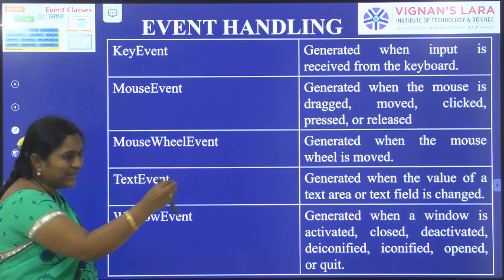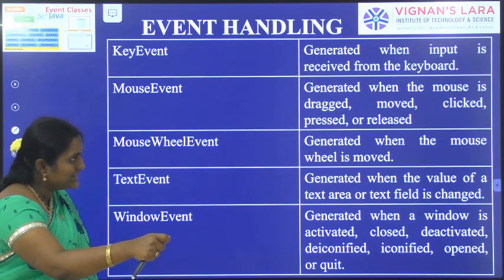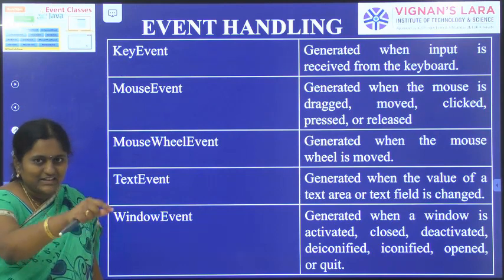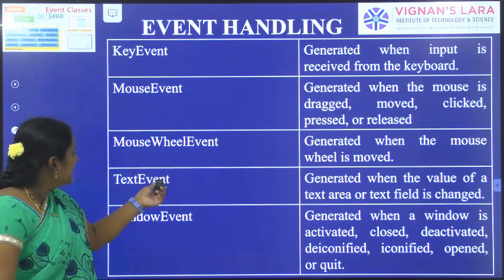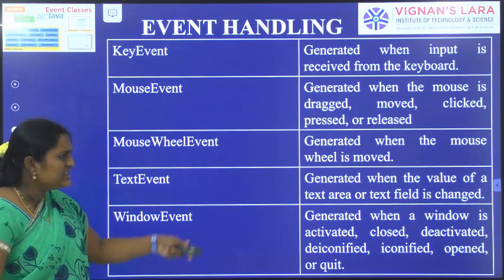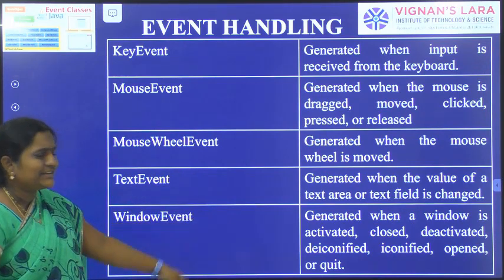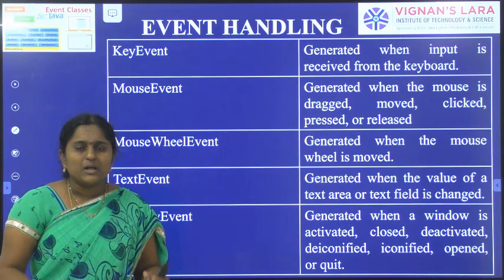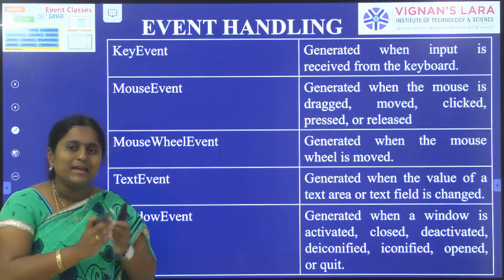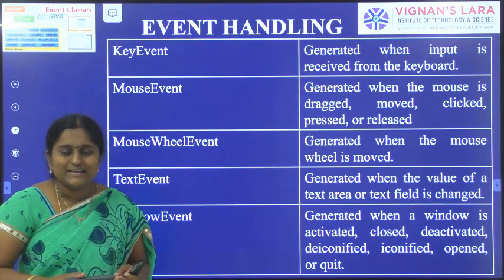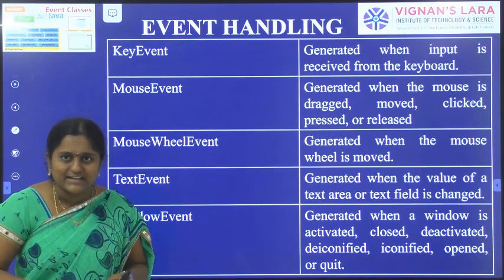Next one, mouse wheel movement. A mouse wheel event is generated when the mouse wheel is moved, when we wheel the mouse up and down. Next one, text event. It is generated when the value of a text area or text field is changed. A text field and a text area are two AWT GUI components. GUI means graphical user interface.